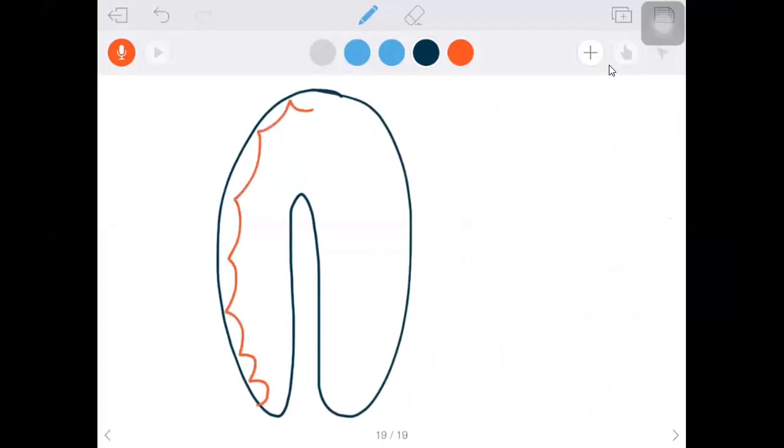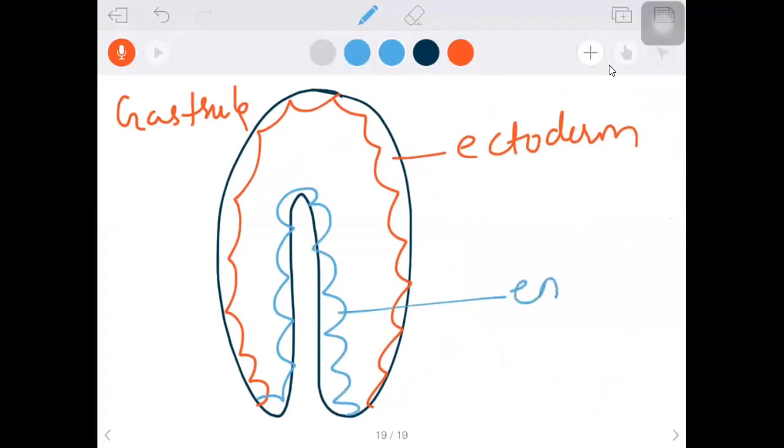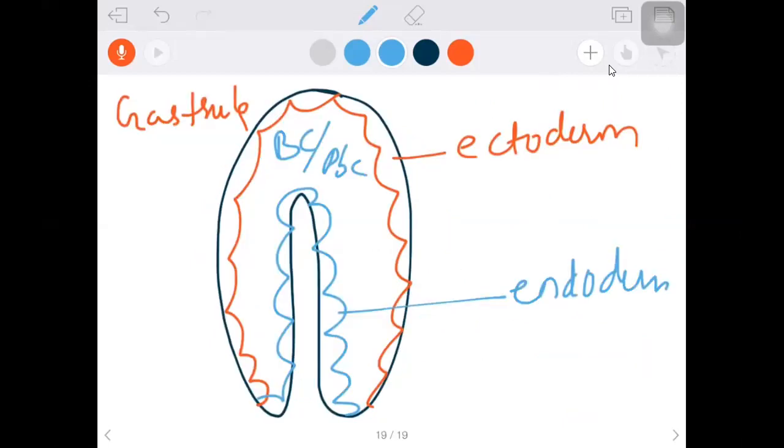In the gastrula stage, the outer layer is ectoderm, and the inner layer is called endoderm. In between them the cavity is present. As usual, we call that cavity blastocoel or primary body cavity. Whatever body cavity is present in the blastula, you will find it in the gastrula as well.